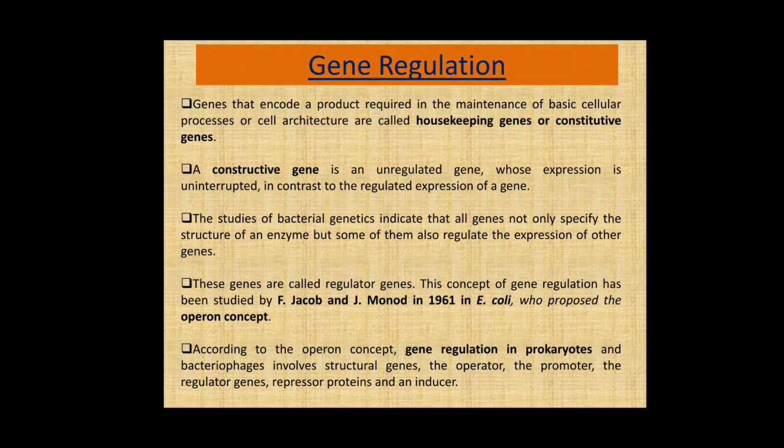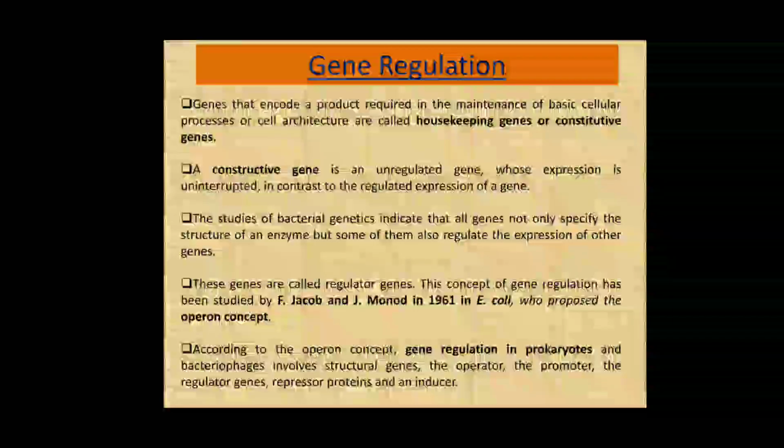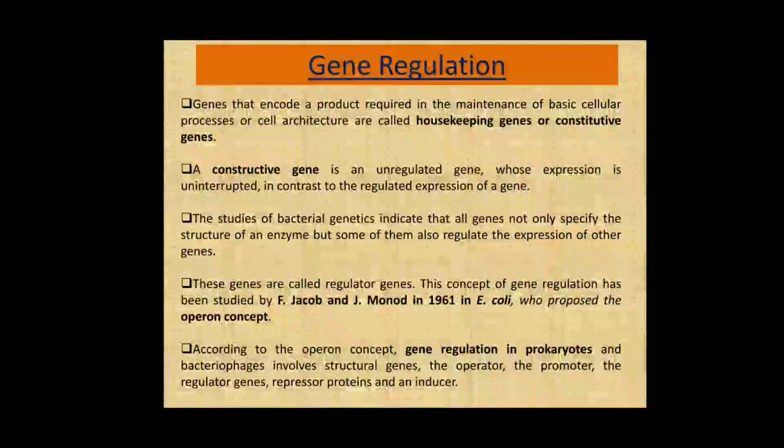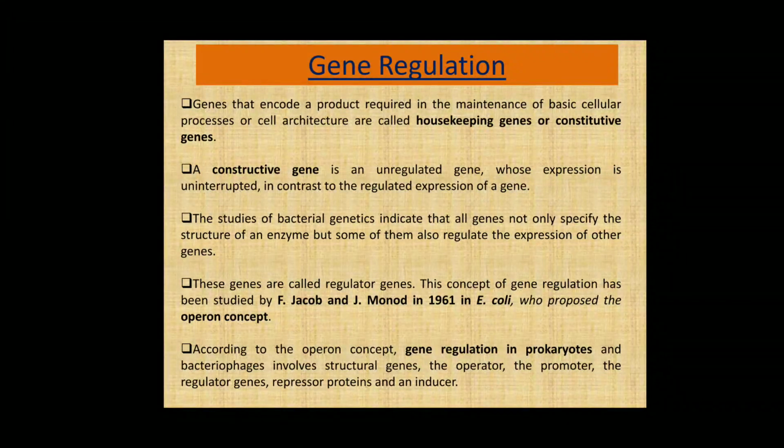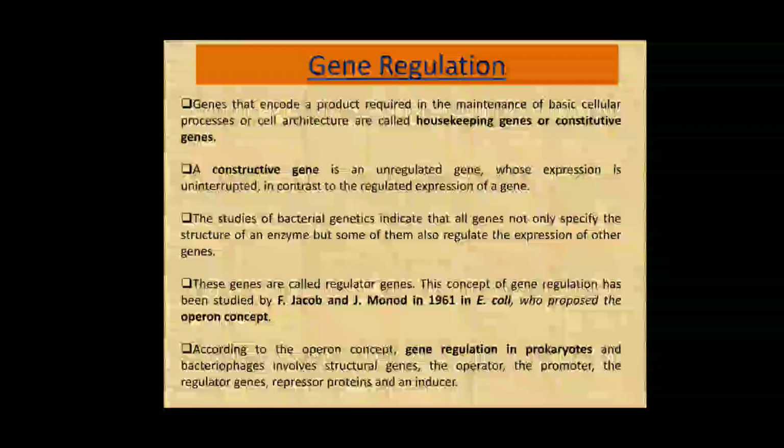The studies of bacterial genetics indicate that genes not only specify the structure of an enzyme, but some of them also regulate the expression of other genes, and these genes are called regulator genes. This concept of gene regulation came to light when two scientists, F. Jacob and J. Monod, in 1961, while working with E. coli, proposed the operon concept.